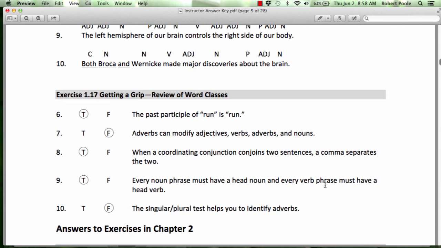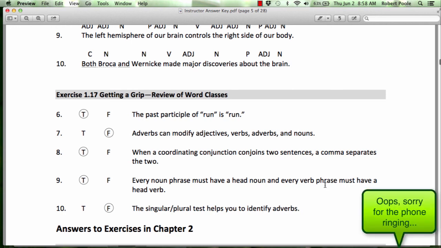And then 10, the singular plural test helps you to identify adverbs. No, it helps us to identify nouns. So you do need to know some of these essential characteristics of the word classes. You should watch the Chapter 1 review video because yes, there will be a few questions concerning these essential characteristics.